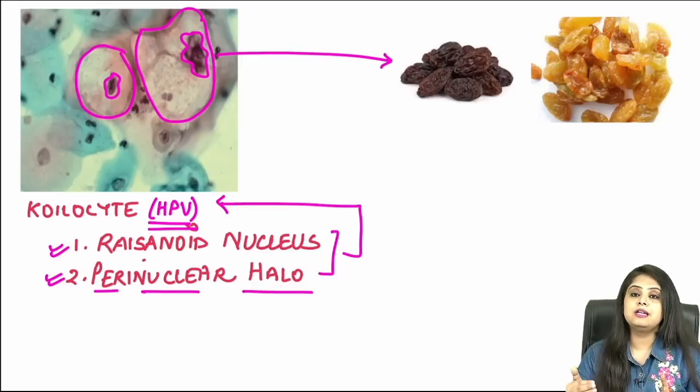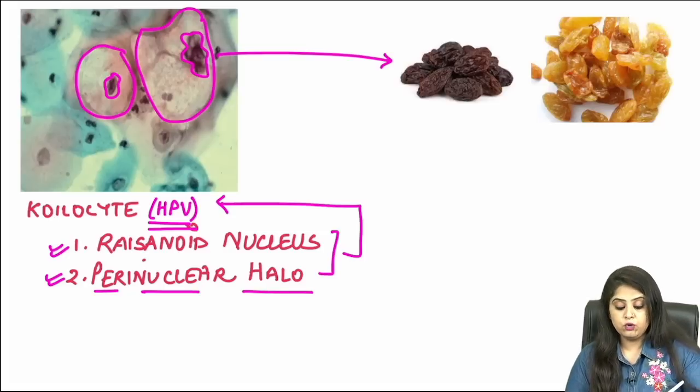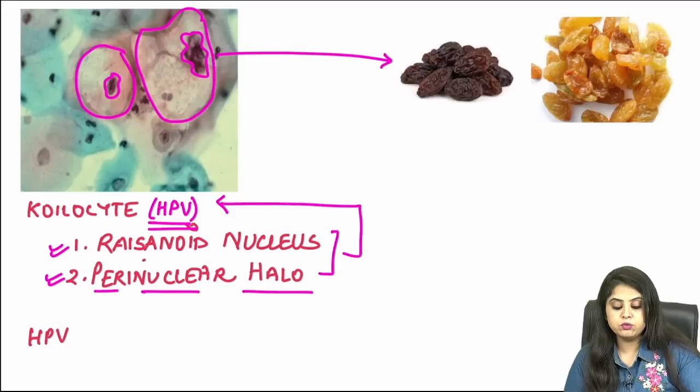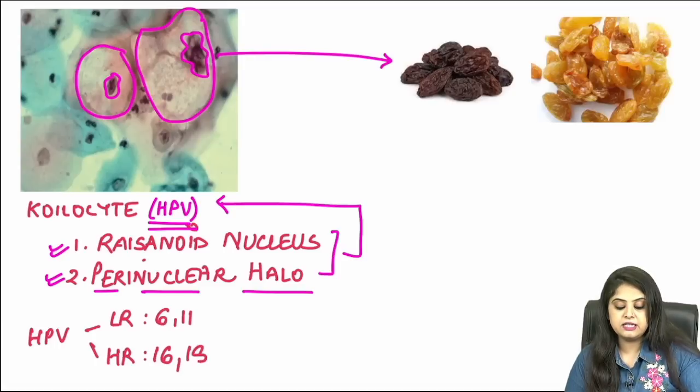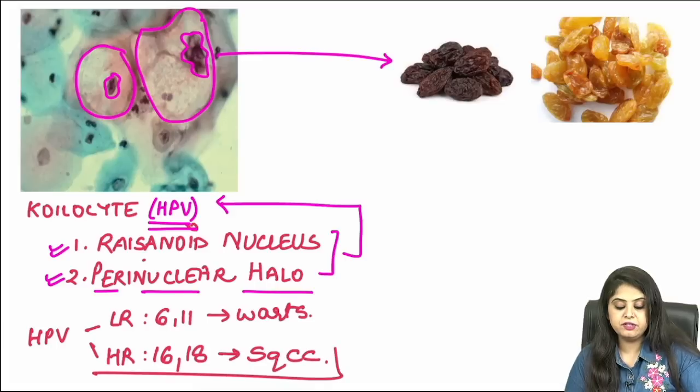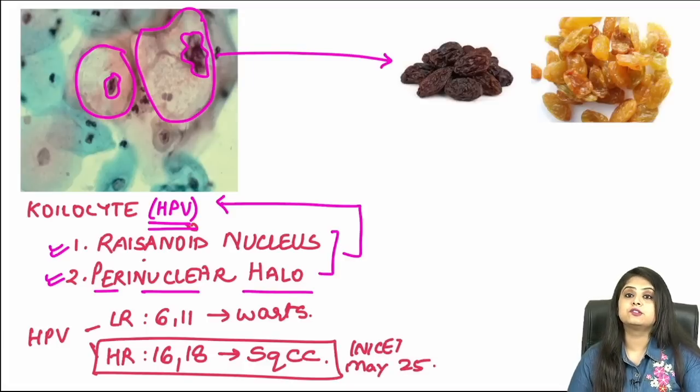They don't tell you that definitely the patient has cancer. They will just tell you that some HPV infection has occurred in the patient. I hope you've not forgotten that HPV is going to be of two types. One is the low risk HPVs, which includes numbers 6 and 11. One is the high risk HPVs, which includes numbers 16 and 18. The low risk HPVs are going to cause warts, which you call condyloma acuminatum in dermatology, and the high risk HPVs cause squamous cell carcinoma. And if you feel that's a very simple question, this was the recent INI-CET May 25 question that was asked, which are the high risk HPVs that cause squamous cell carcinoma. Most commonly it is 16 and 18.